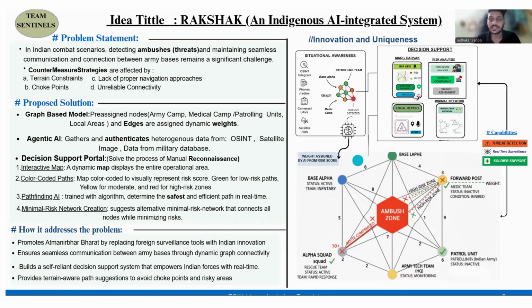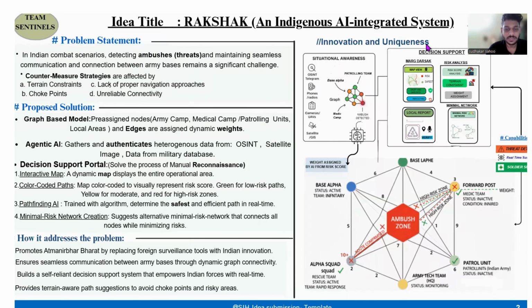Now, to solve the issue of manual reconnaissance, we provide a decision support portal. In the decision support portal, there will be interactive maps displaying the whole operational area, and there will be color-coded paths highlighting the risk areas, such as green denoting the safe and shortest path, and red representing the highly risky areas. The system also generates the graph dynamically based on real-time surveillance input, which results in a minimal risk network connection tailored according to the current situation.